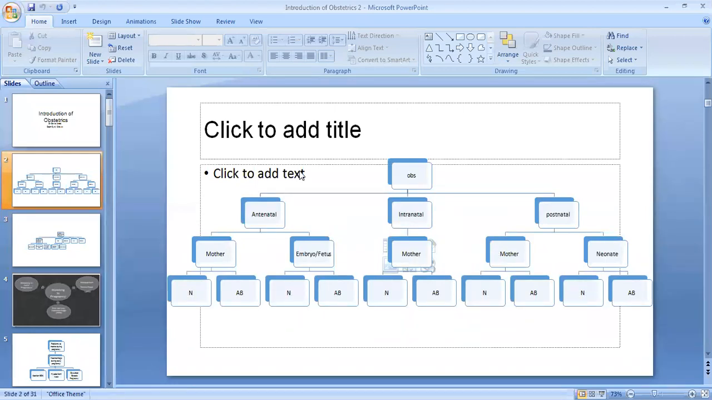From this diagram, bleeding can take place at any time of the pregnancy. If it takes place up to 20 weeks, then it is called bleeding in early pregnancy. Here the terminology is different. If the bleeding is taking place before the delivery, then it is called antepartum hemorrhage, APH.